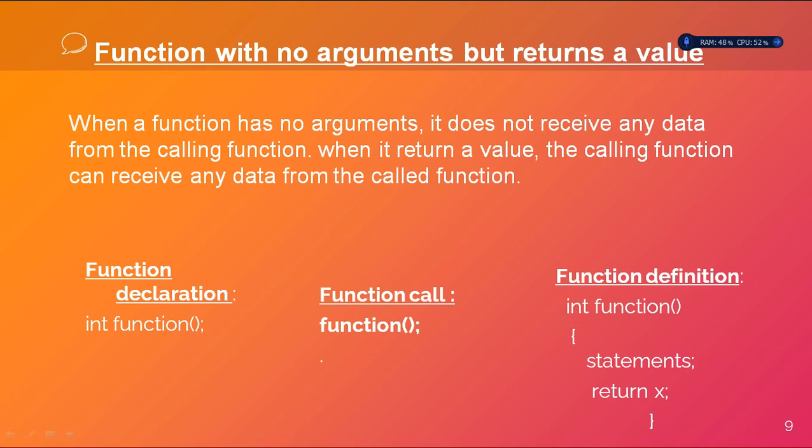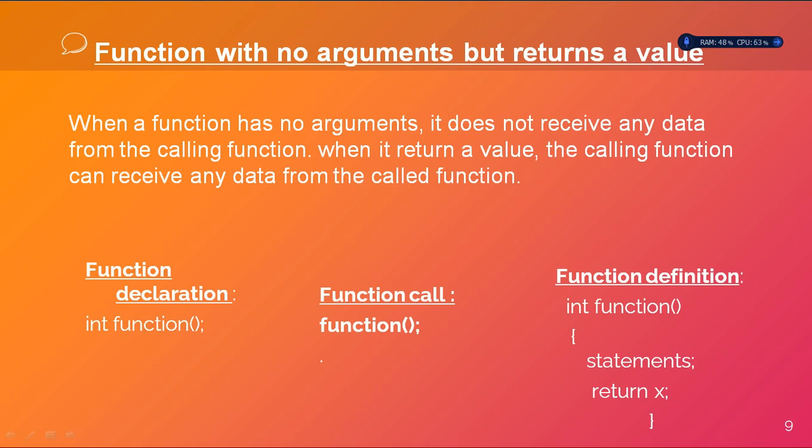And the next category is function with no arguments but returns a value. When a function has no arguments, it does not receive any data from the calling function. When it returns a value, it means the calling function can receive data from the called function. So the main function can receive some data from the subfunction. At the time of declaration, we provide the return type and specify the function name, but we cannot pass any parameters in that function declaration.